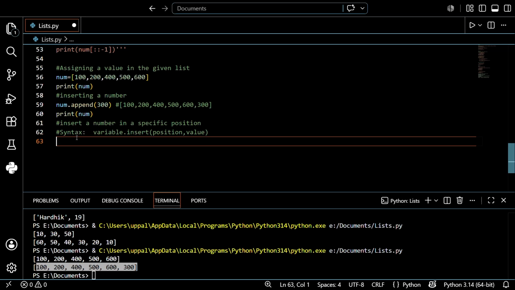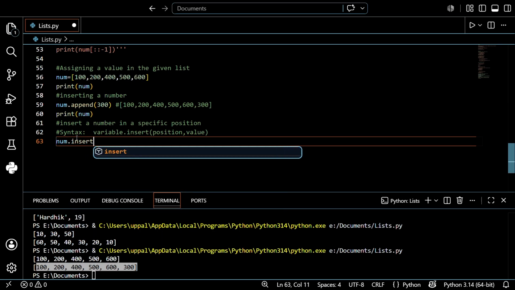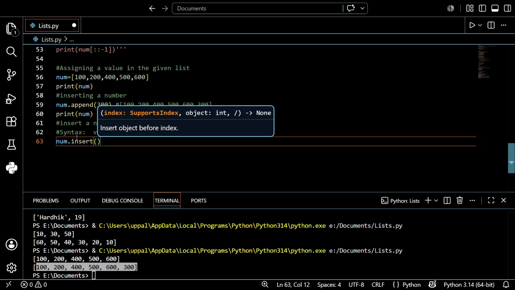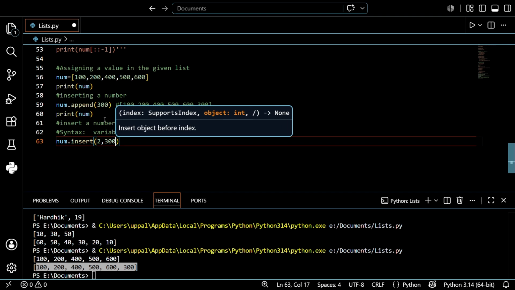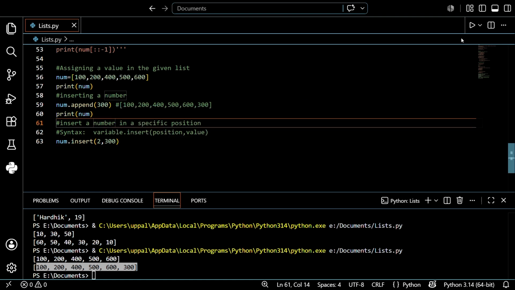So let's do this example: num dot insert, and then I give the position where it should go. See, 0, 1, 2, right? So what will happen here? I want to place it at the second position, so just write the second position. Let's see what will happen. Comma, the value should be 300. Let's see what the output will be.